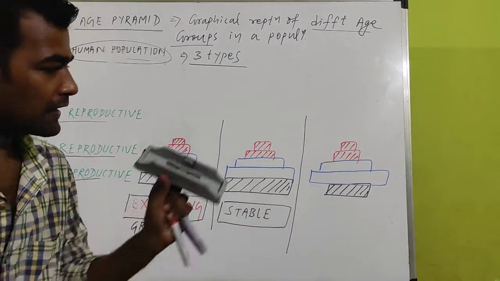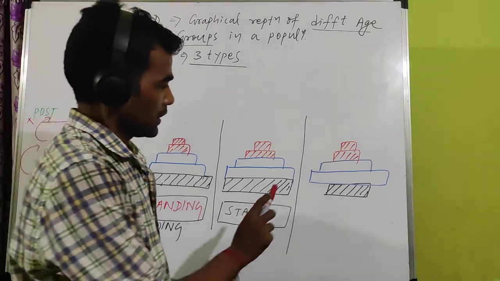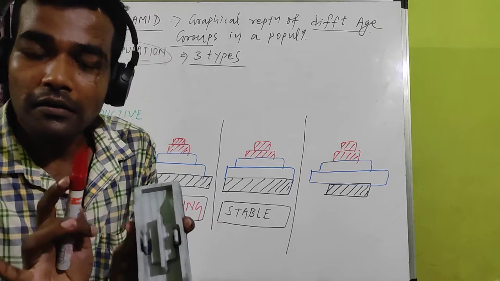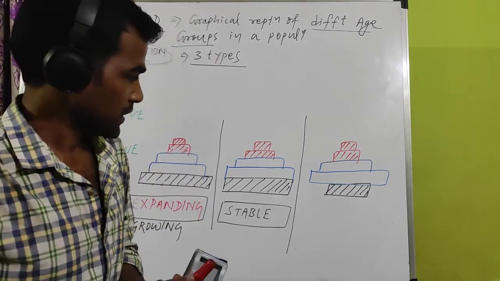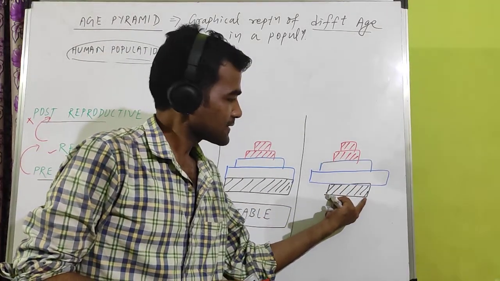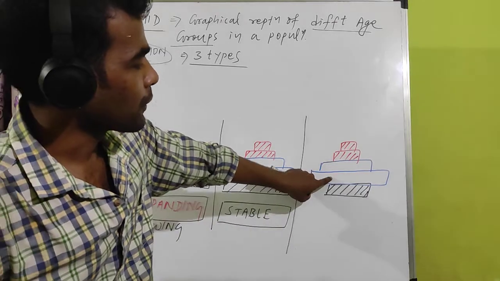So what do you expect from this graph? This graph indicates the future, not the current condition. In the future, the pre-reproductive is less, so reproduction will decrease as compared to the reproductive.